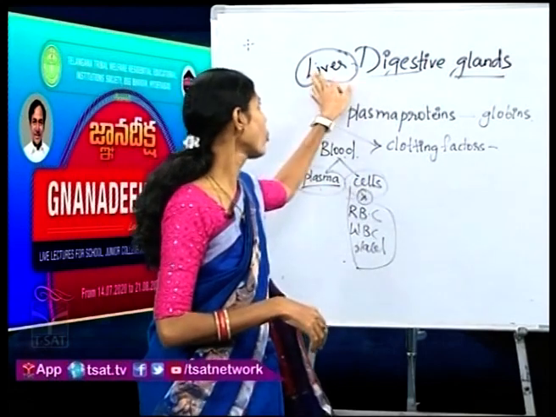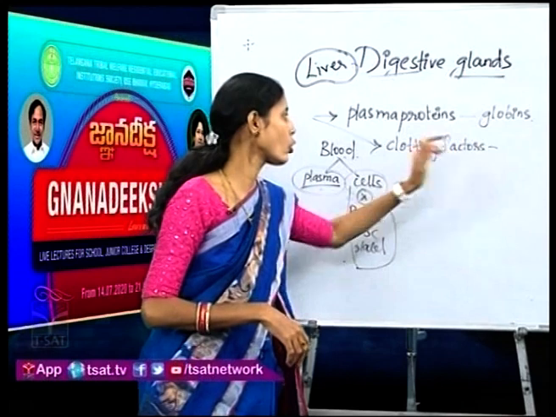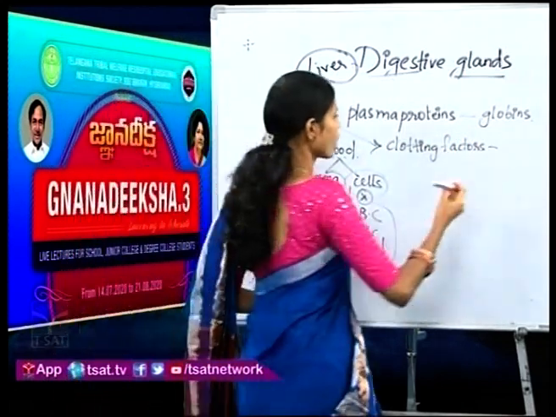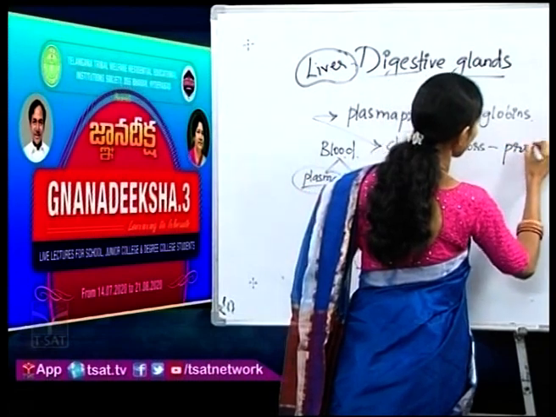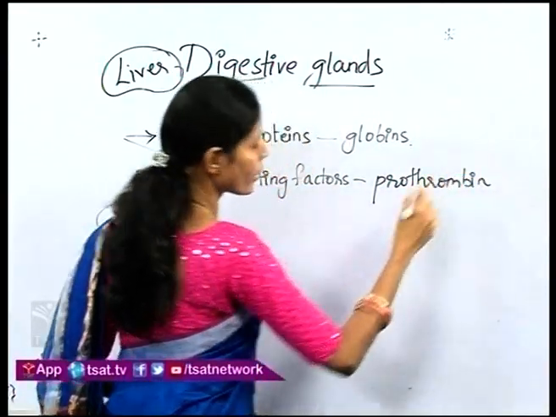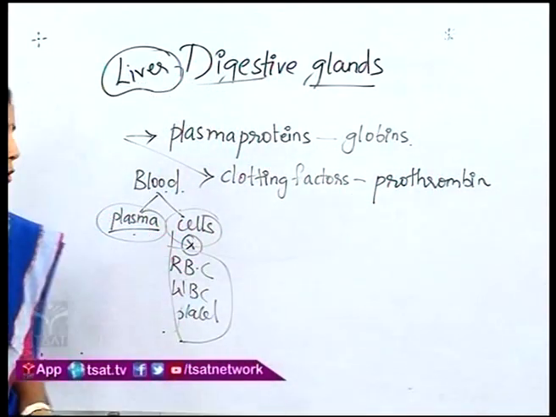So, who is producing those blood clotting factors? Again, the liver helps in the production of the blood clotting factors. One of those factors is prothrombin. You have many factors which you will be studying in your coming lessons. One example is prothrombin.